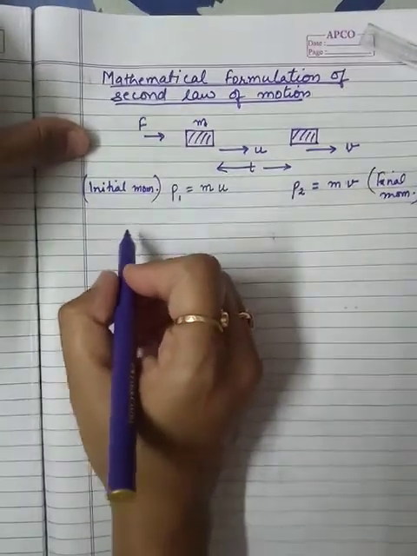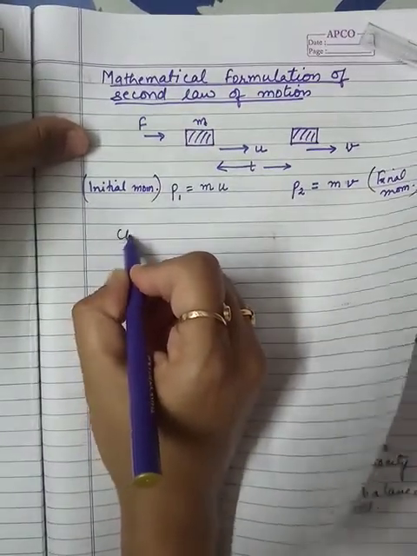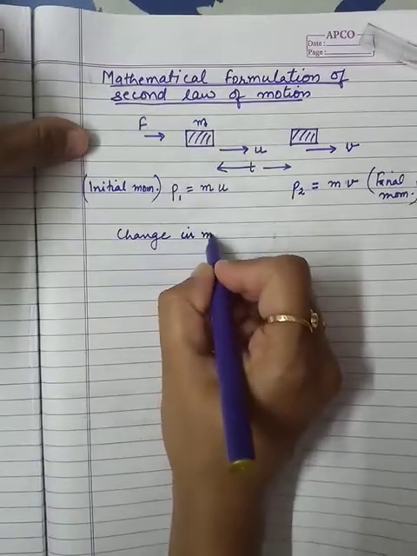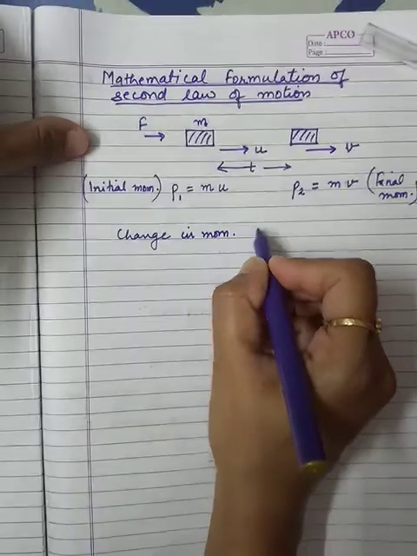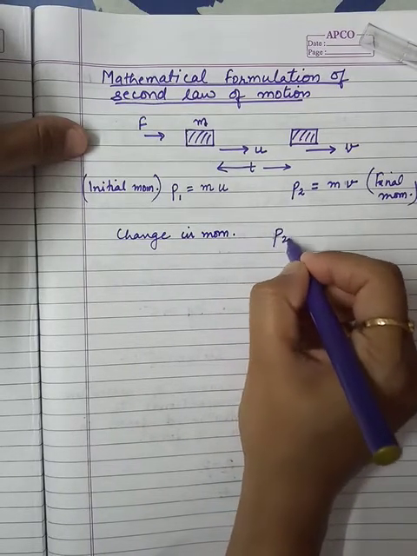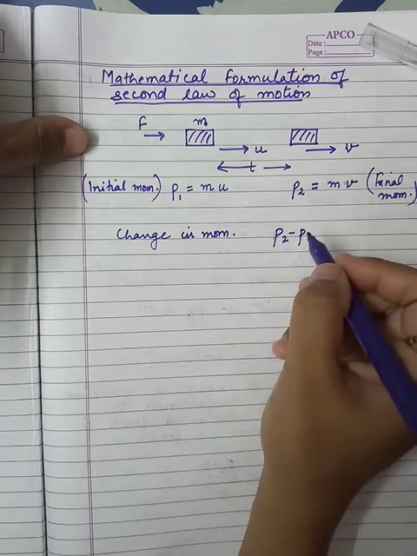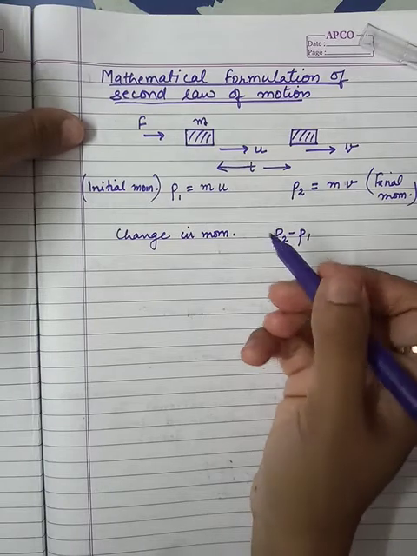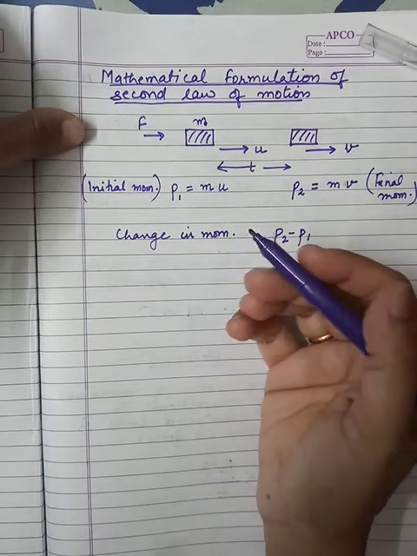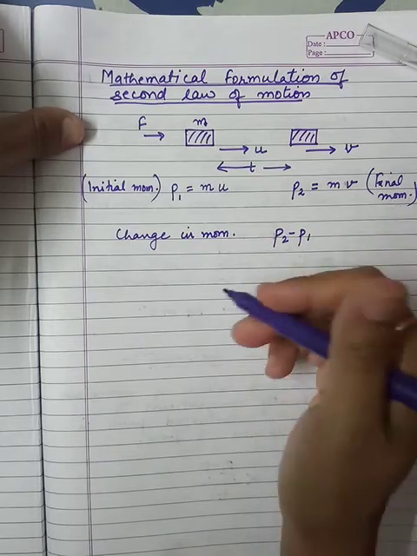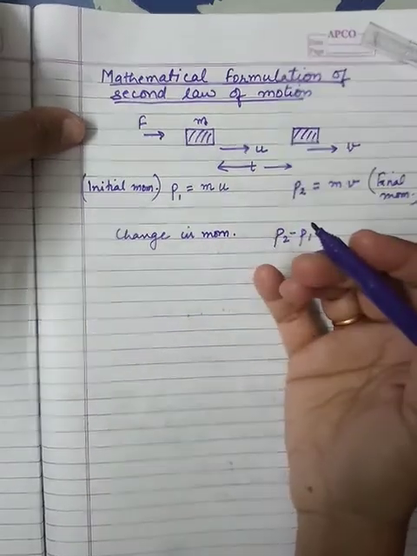Now if I write the change in momentum according to this, change in momentum will be p2 minus p1. Okay, and the change in momentum can be converted into rate of change in momentum over here.